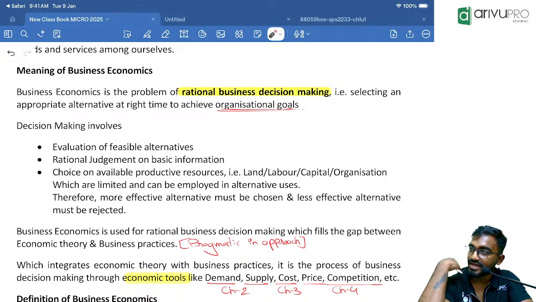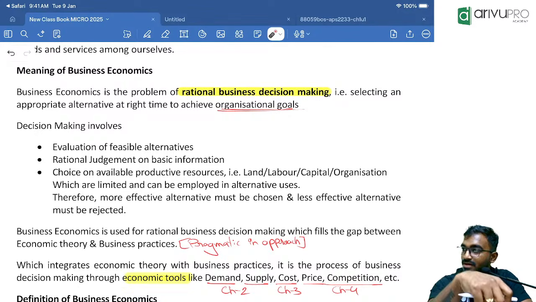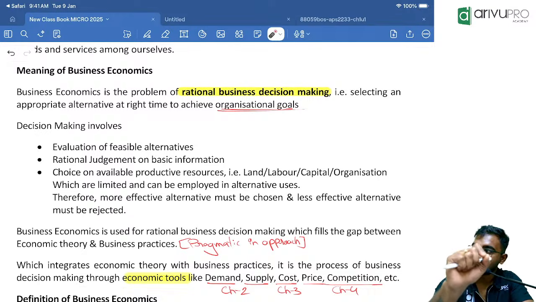Can you repeat Alfred Marshall's definition? See, Alfred Marshall, I didn't define anything over there. He said economics is a study of welfare. We need wealth to achieve welfare. That's it. Varsha, clear?